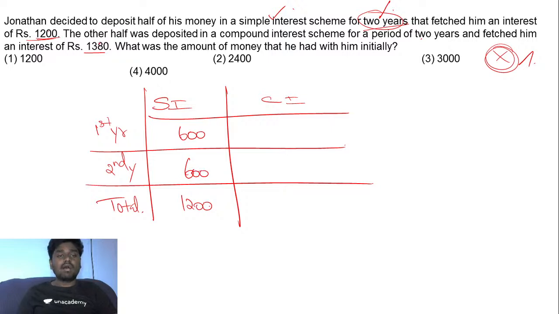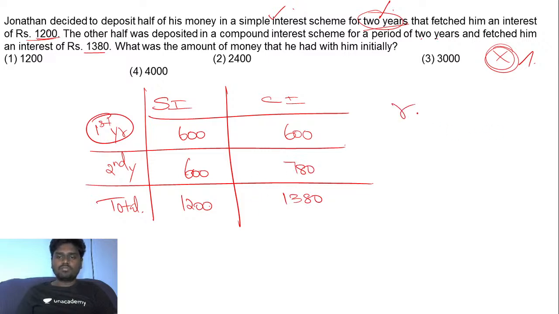In the same way, the other half was deposited in a compound interest scheme for a period of 2 years again, and fetched him an interest of 1,380. I already know that if the principal and rate of interest are the same, then the compound and simple interest for the first year will be the same. So it's going to be 600. If this is 600, it's going to be 780 for the second year.